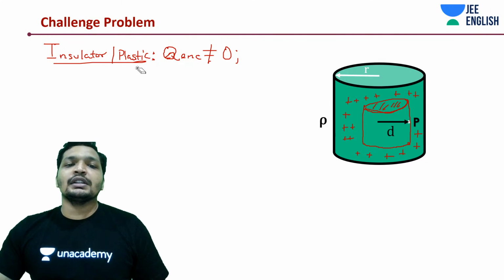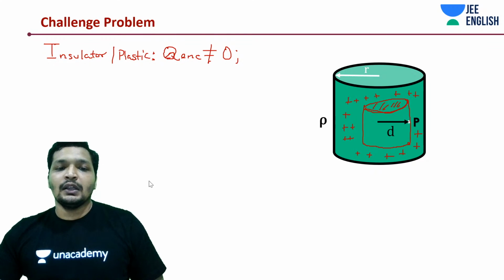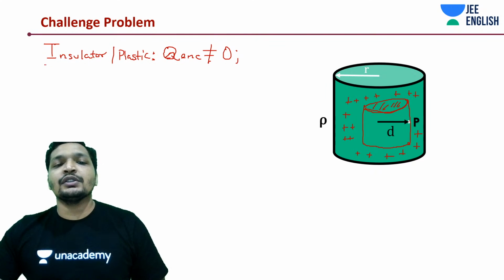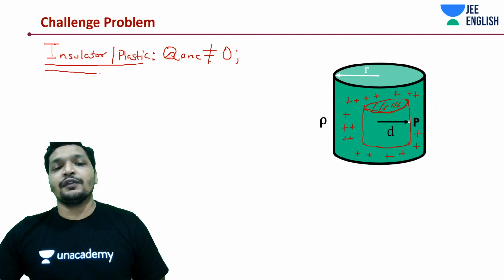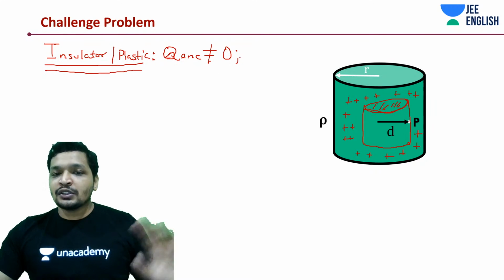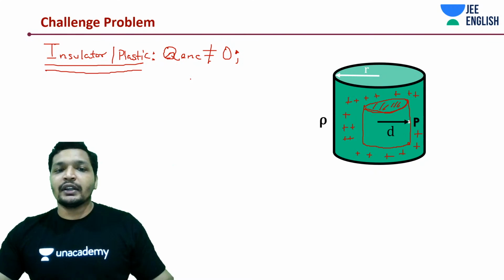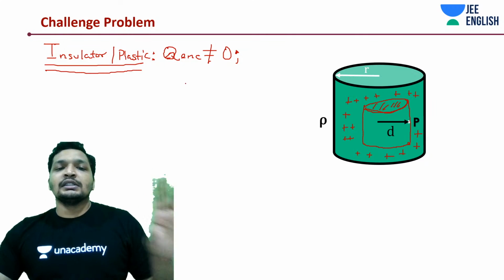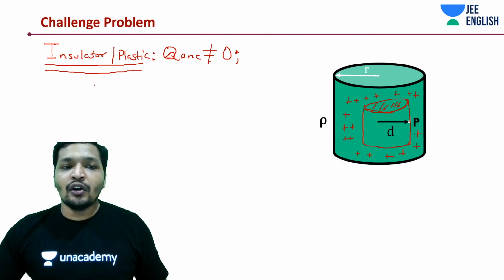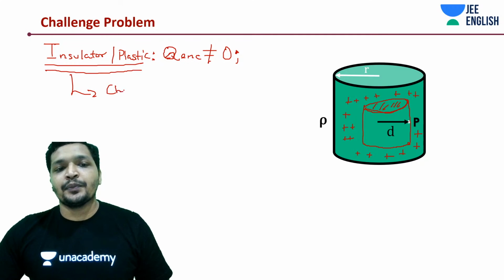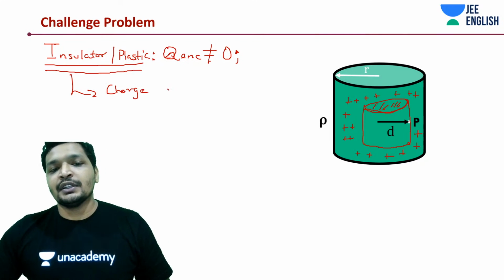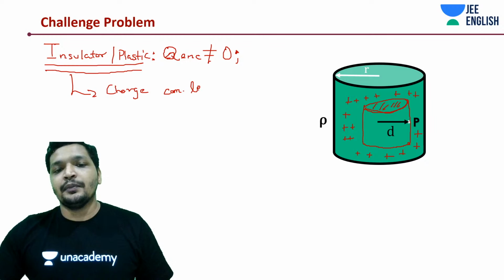If you understood this really well, you can answer many questions in your JEE Advanced within a few minutes. I'm not just talking about Gauss's law, I'm talking about an insulator having charge distributed all along its volume.